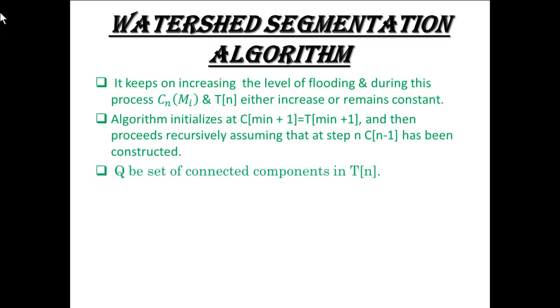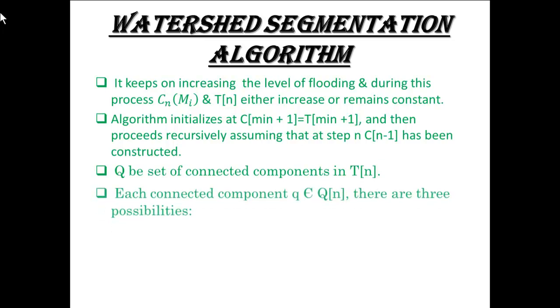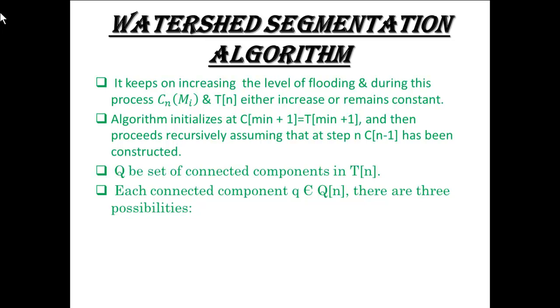Let Q be the set of connected components in T[n]. For each connected component q belonging to Q[n], there are three possibilities.